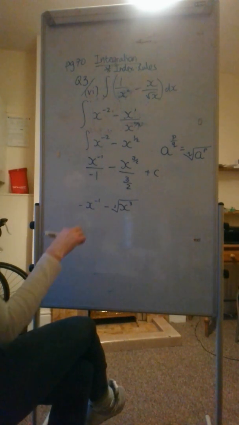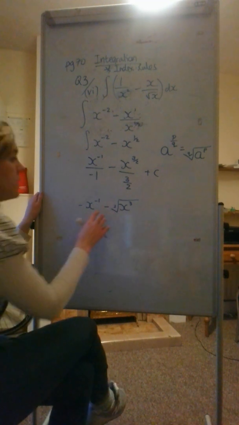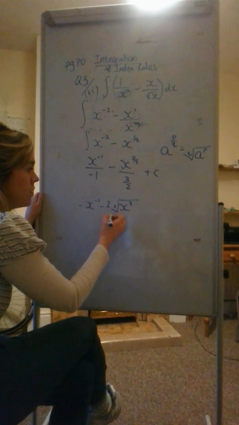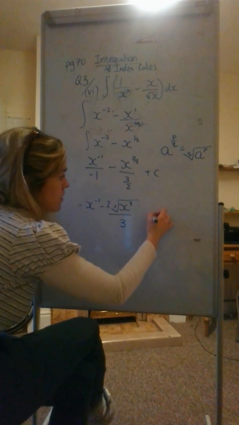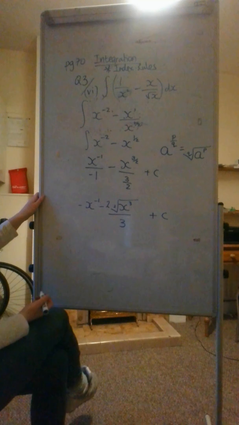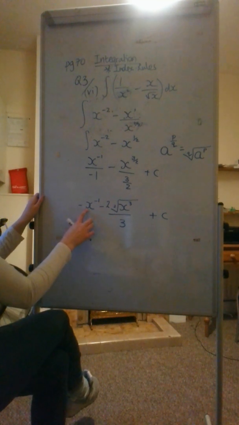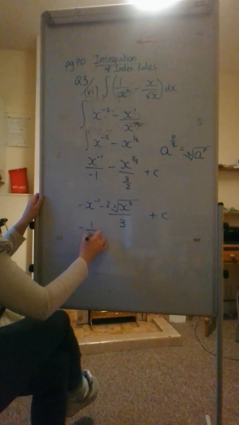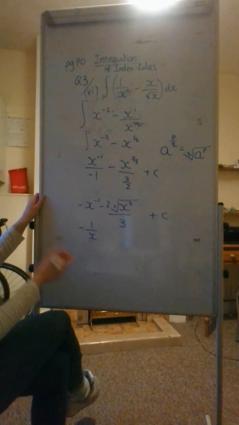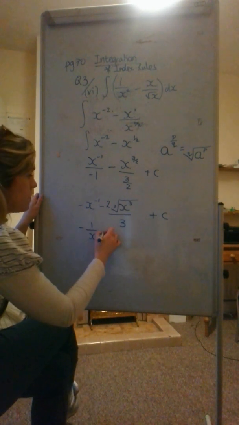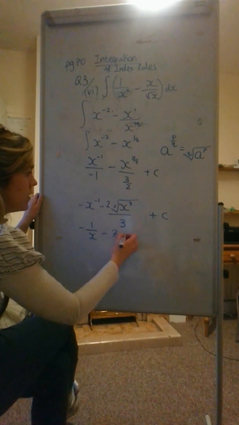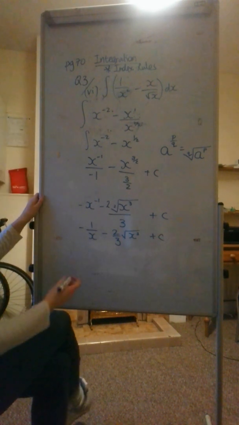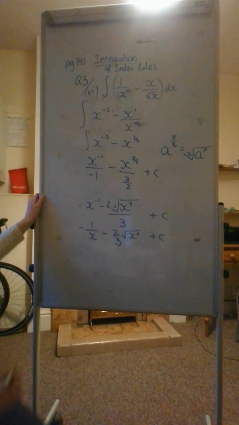And as I said in the last one, that's the same as multiplying by 2 over 3. So actually, I'm going to do it in one move. There's your minus. I'm going to put a 2 over 3 plus c. Okay, I'm not finished, but I'm almost there. I'm going to turn this into a positive power by doing it like this: 1 over x to the power of 1. I'm not putting it in, but we've done that a few times. And then this is minus 2 over 3 square root of x cubed plus c. Okay, so that's one of question 3 done.